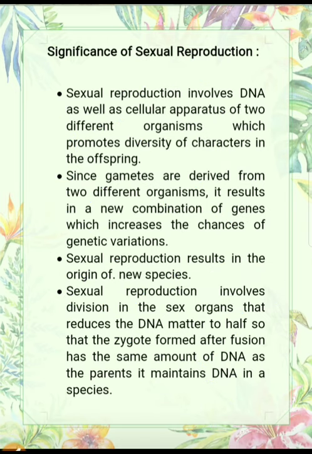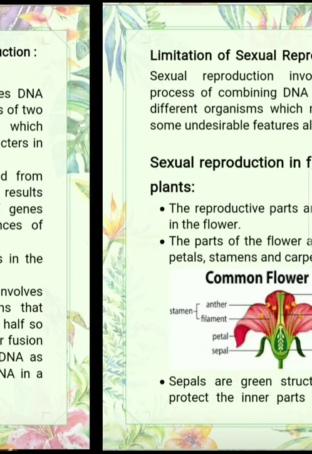So what is the point? Sexual reproduction involves division in the sex organ that reduces the DNA matter to half, so that the new zygote formed after the fusion has the same amount of DNA as its parents have, as it was in the parents. This is not only for human beings, but for all the organisms which do sexual reproduction.